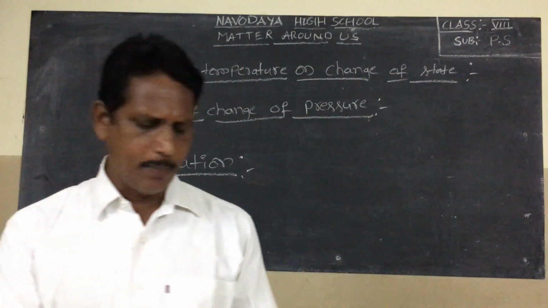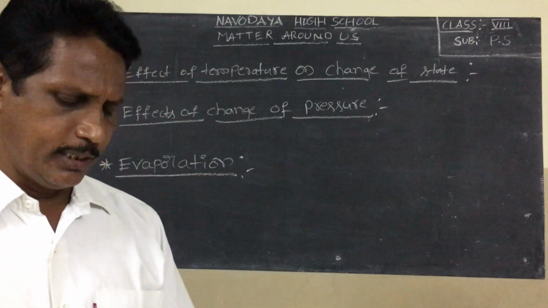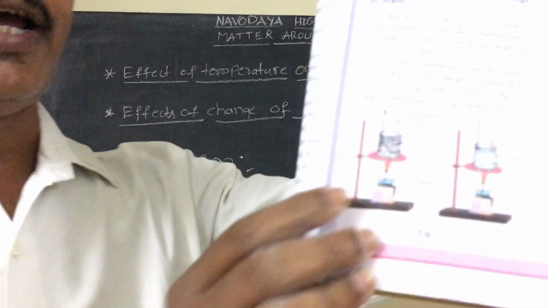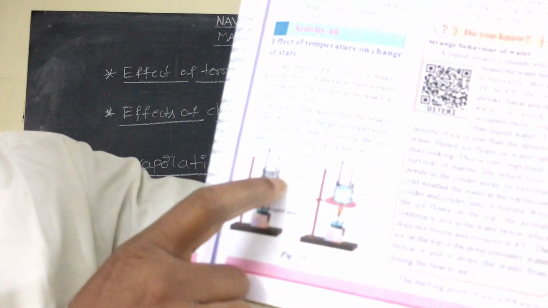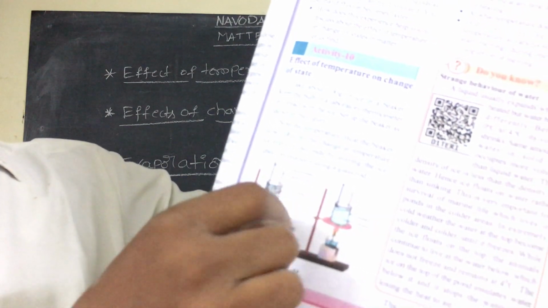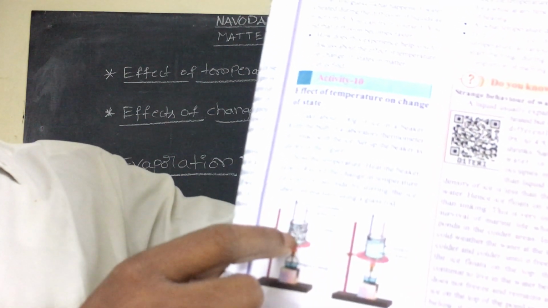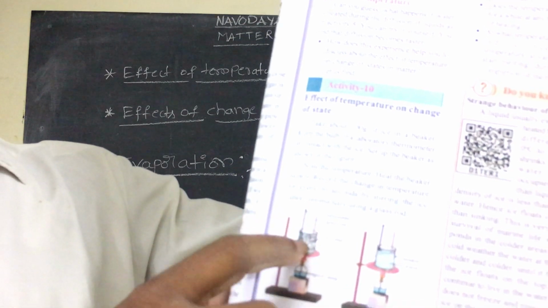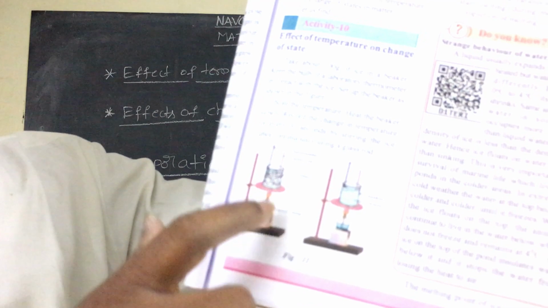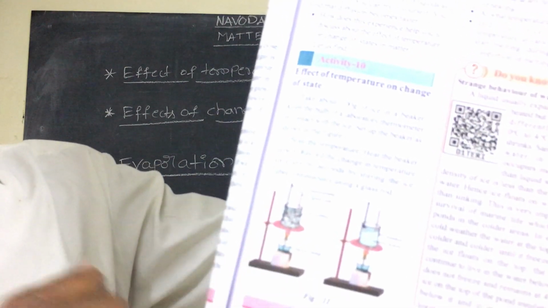Your textbook, page number 39. This is the glass jar. Put some ice cubes in the glass jar and insert the thermometer. The thermometer is in close contact with the ice cubes. Heat the glass jar with a spirit lamp.